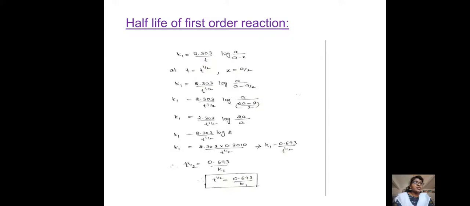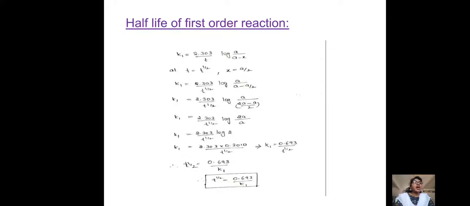Let us substitute this log 2 value in this equation. Then K1 is equal to 2.303 into 0.3010 by t-half. Upon multiplication of 2.303 and 0.3010, we get 0.693. So finally the t-half of the first order reaction is 0.693 by K1. If you know the first order rate constant value, we can easily calculate the half-life of the first order reaction.